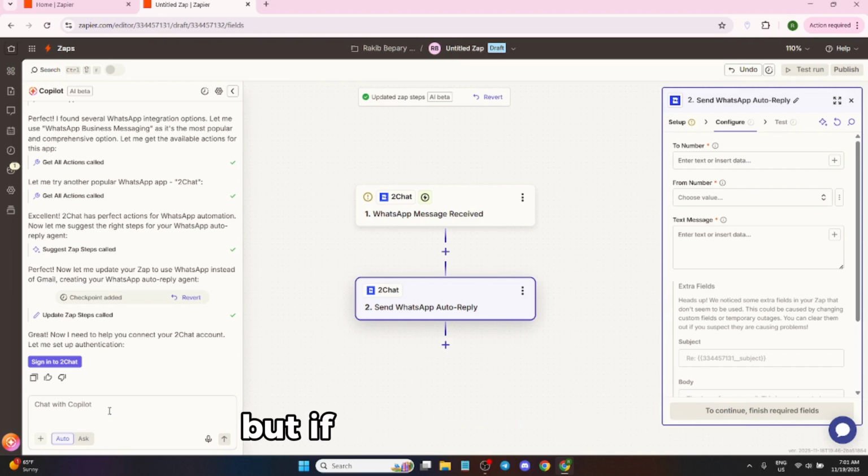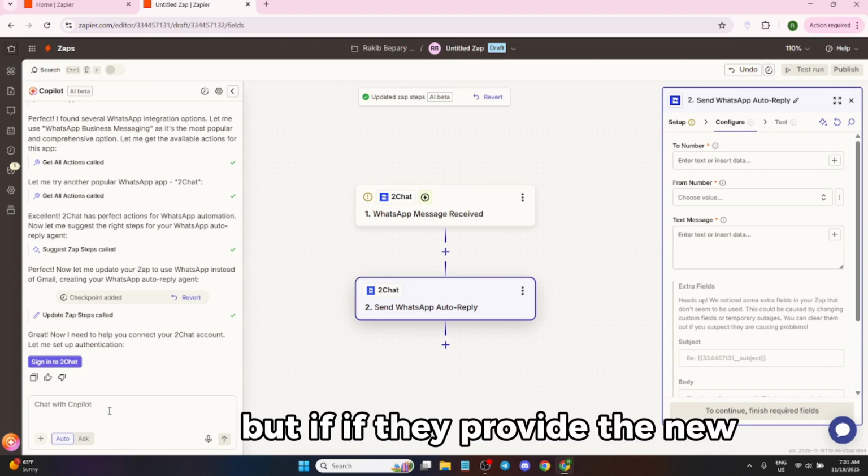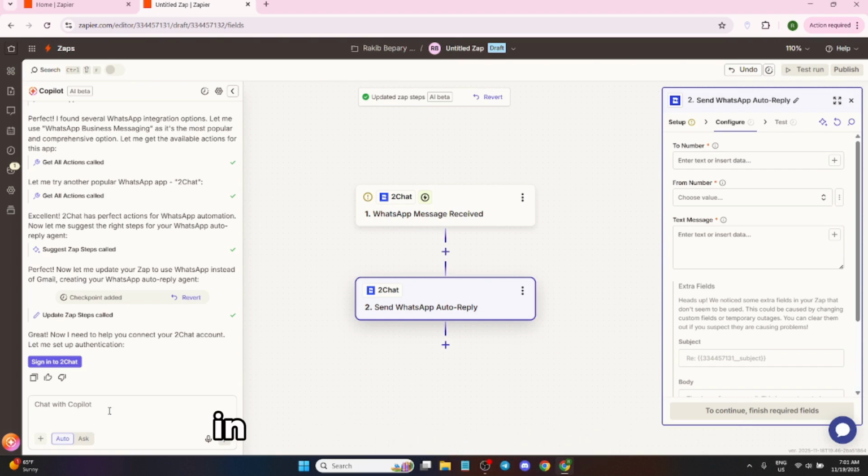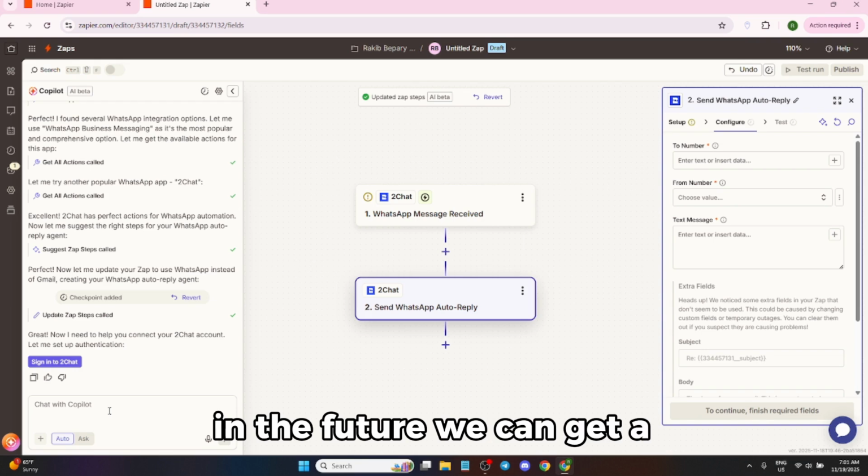But I think in the future, as they improve the new system, we can get better output.